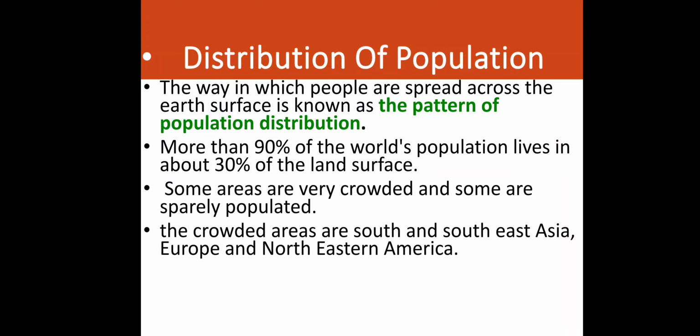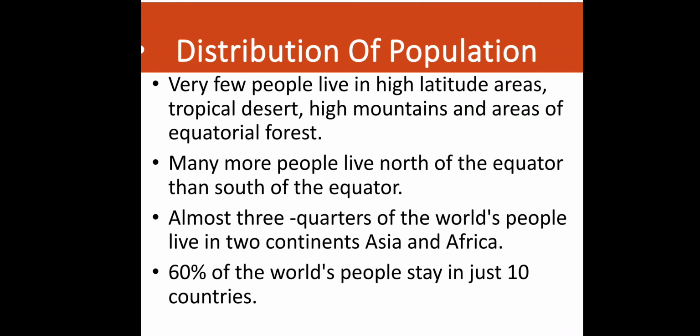So this is what is written here. Now there are some continents, or some parts of continents, that are more populated. The crowded areas are South and Southeast Asia, Europe, and Northeastern America. These are certain places you should see on the map, and you should find out that India lies in Southeast Asia. That's why India and China are the two most populated countries in the world, and they are in Asia.